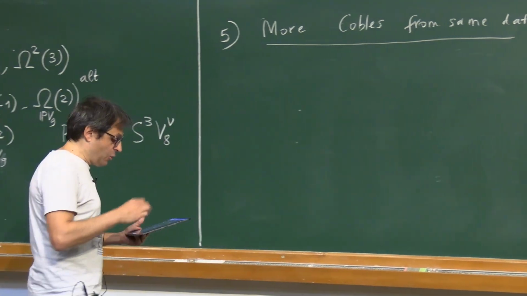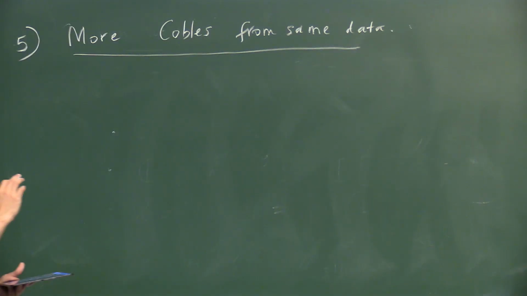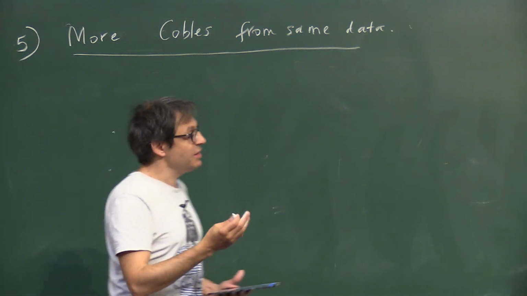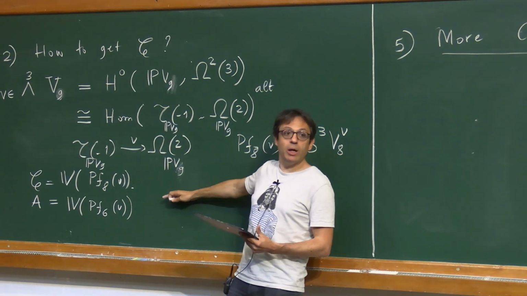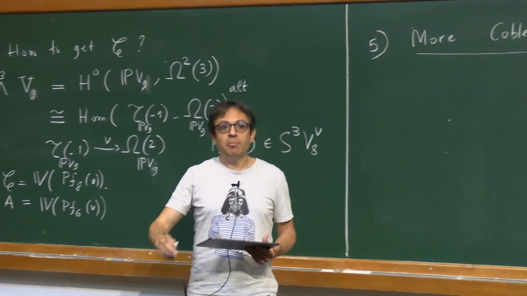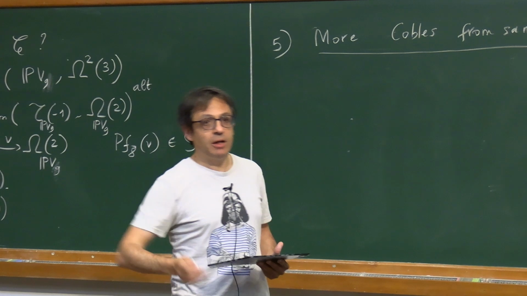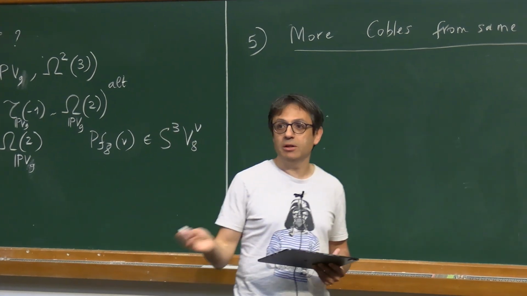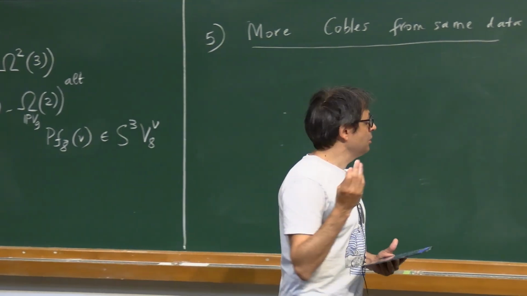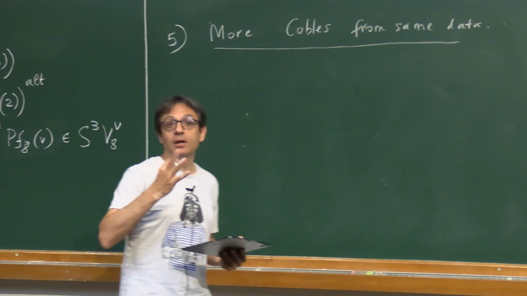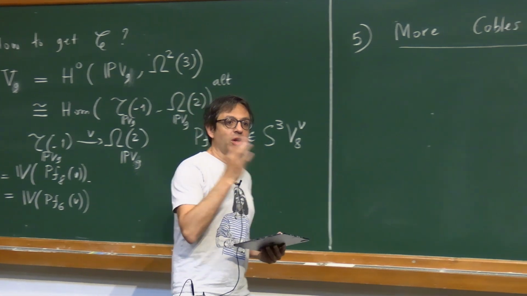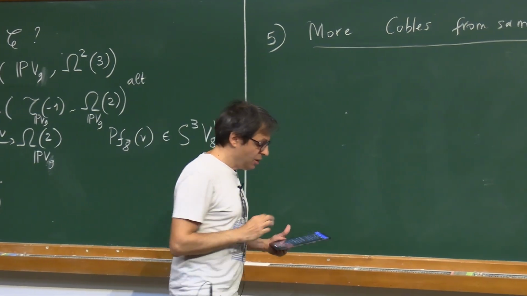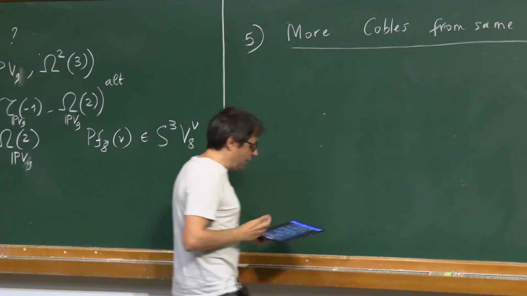Okay. So our main point is that, from this data, V, we could construct this Cobo this way, but we thought, maybe there's more stuff that you can construct starting from the same data. More stuff, in particular, inside other homogeneous spaces rather than Pn. Maybe some Grassmannian and so on. So let me tell you quickly what this gives.